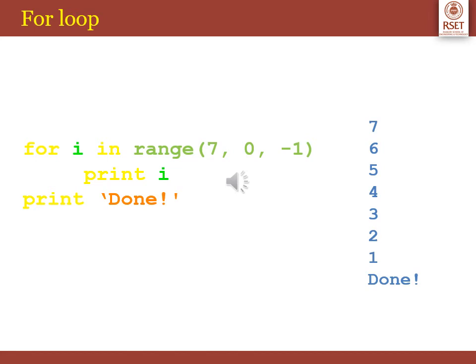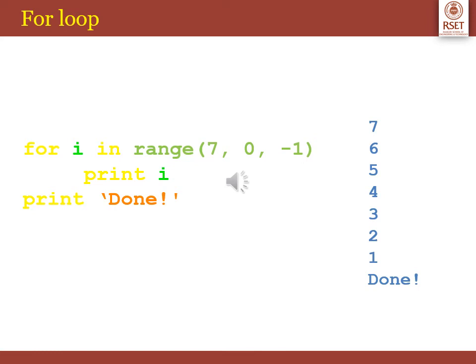Like the while loop, the for loop provides a mechanism to repeat a task until a particular condition is true. The for in statement is a looping statement used in Python to iterate over a sequence of objects, as seen from the example. When a for loop is used, a range of sequence is specified only once using the function called range, as you see in the example.